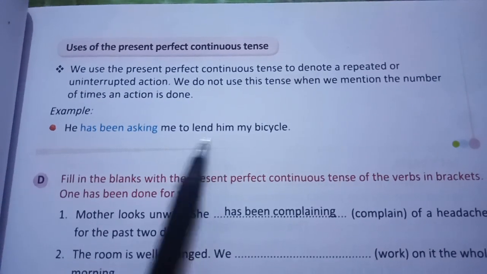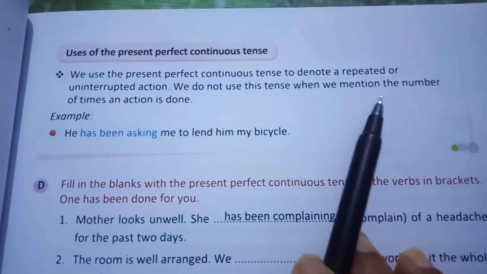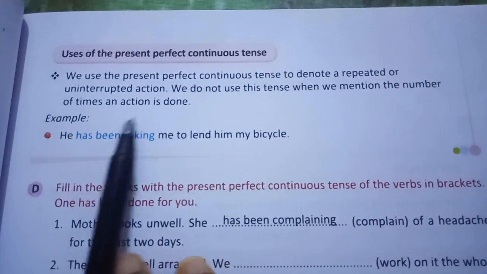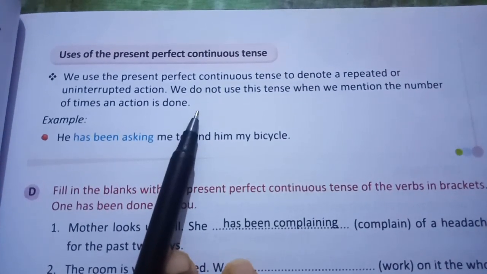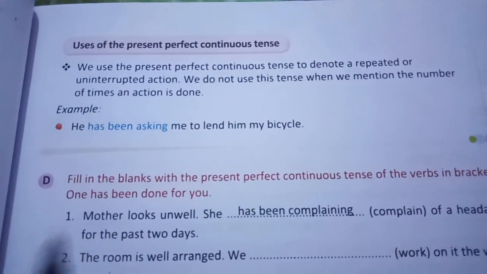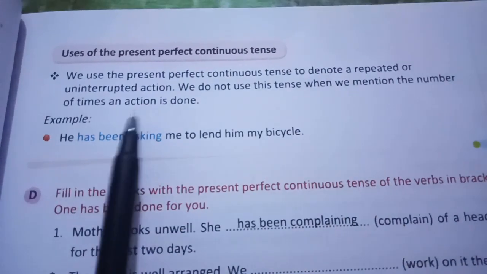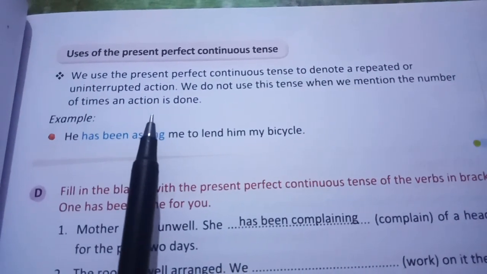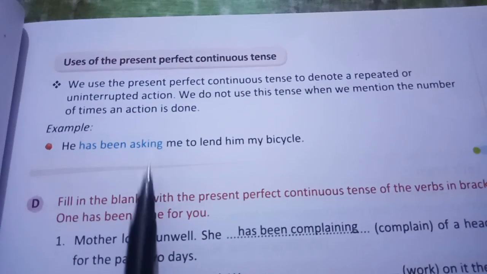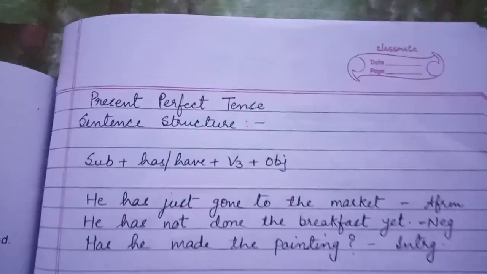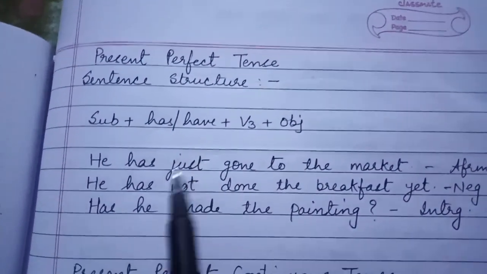It means so many times the person was asking. But when the number is denoted, how many times it has been asked, there we will not use the present perfect continuous tense. But you remember one thing, for repeated or uninterrupted action, we are using present perfect continuous tense. Now, come to the sentence structure.